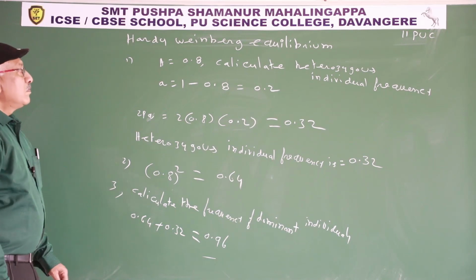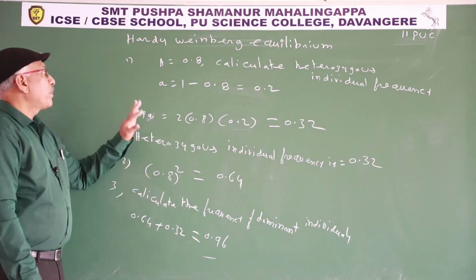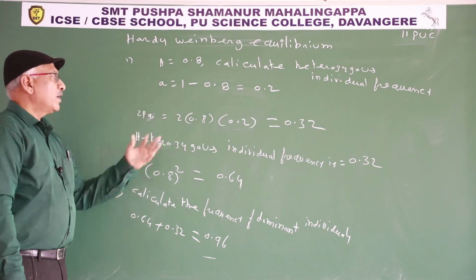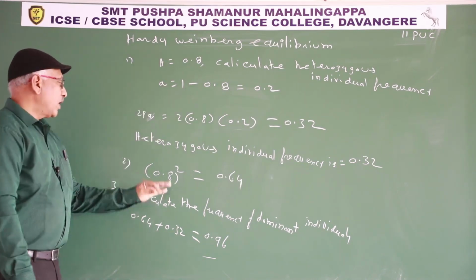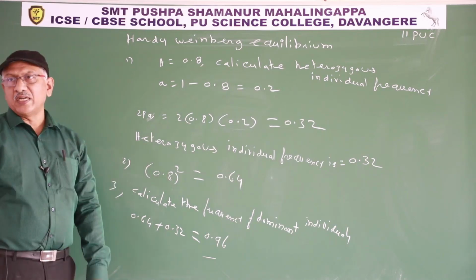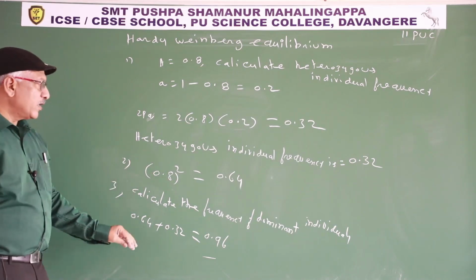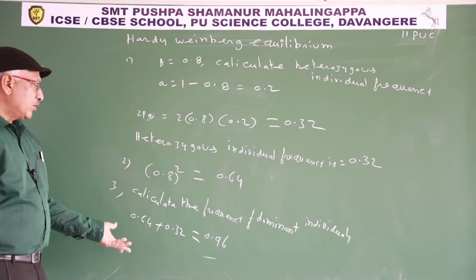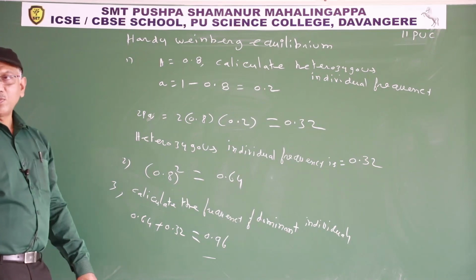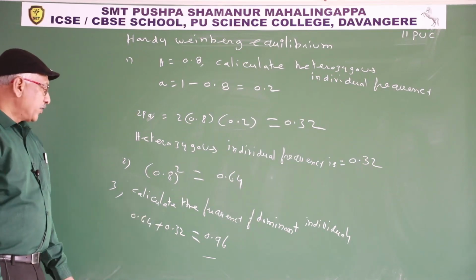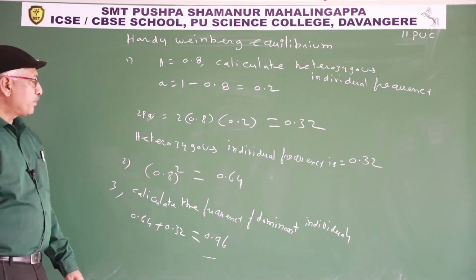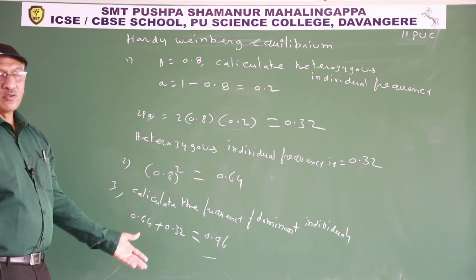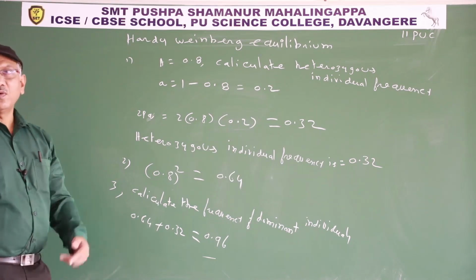So it is a simple model. They may give the frequency of one allele, and ask to calculate heterozygous individuals, or homozygous dominant individuals, or the dominant individuals. P square plus 2pq is dominant individuals. P square is 0.64, 2pq is 0.32, so 0.96 dominant individuals, so recessive individuals 0.04.